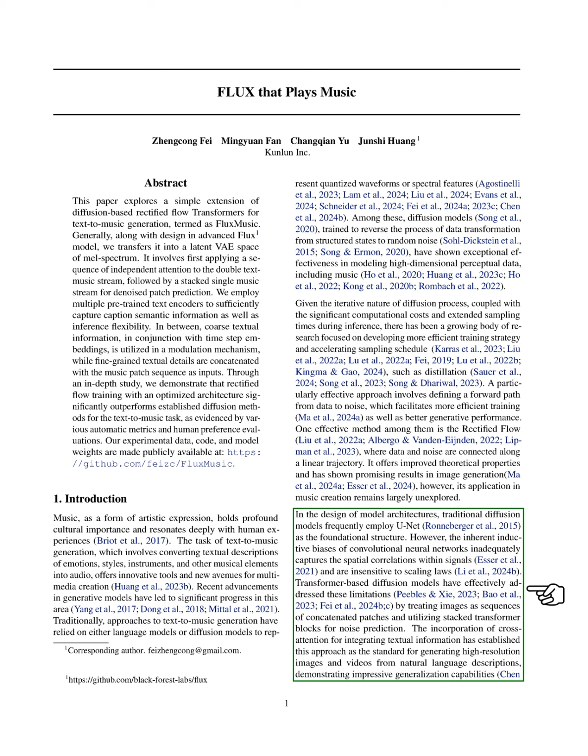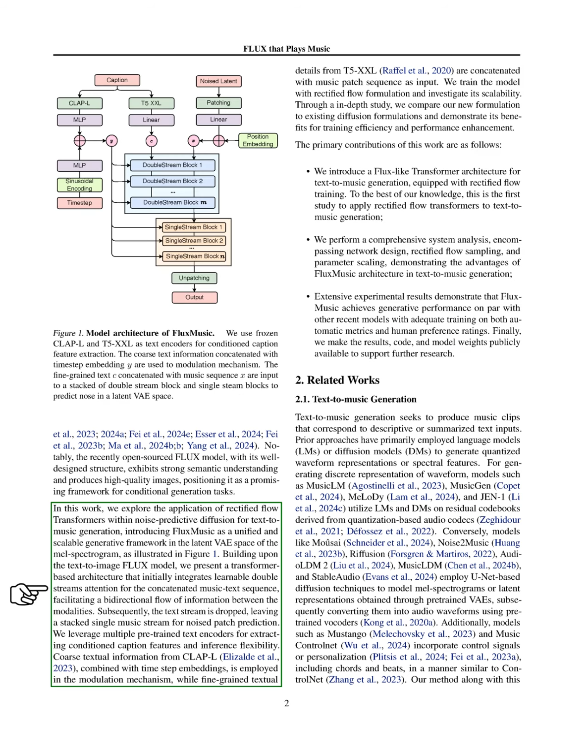In model design, conventional diffusion models often rely on U-net structures. However, these models struggle with capturing spatial correlations in signals. Transformer-based diffusion models have addressed these issues by treating images as sequences and using stacked transformer blocks for noise prediction. The integration of cross-attention for text has set this method as a standard for generating high-resolution images and videos from text descriptions. We introduce FluxMusic, a new framework that applies rectified flow transformers to noise predictive diffusion for text-to-music generation.